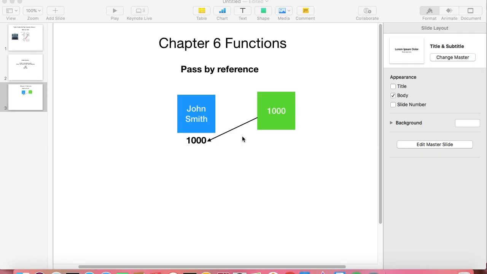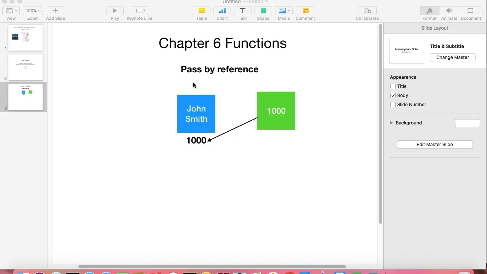It means the address of the physical memory location is passed, or the reference to the memory location is passed. So, if you change what a parameter refers to within a function, the changes also reflect back in the calling